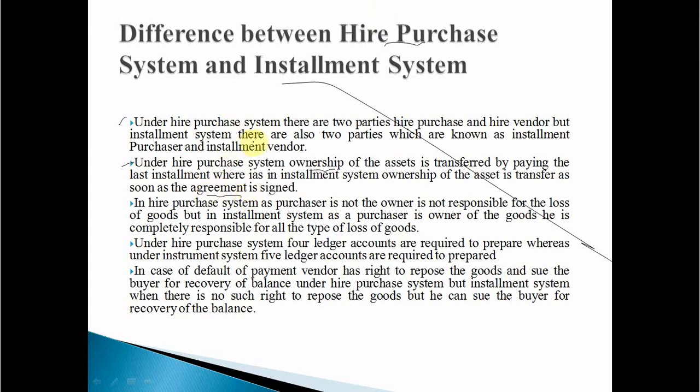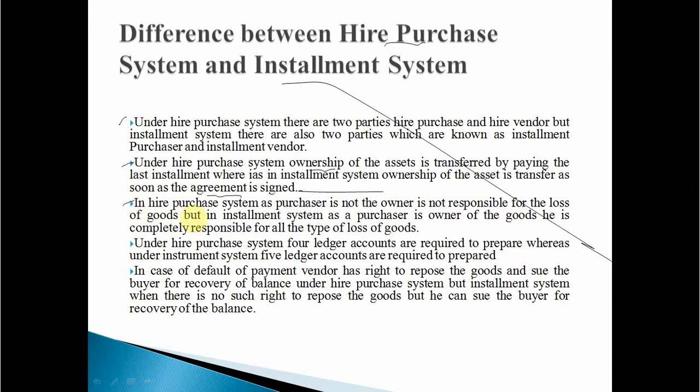So what is the difference here? Under the hire purchase system the ownership of the asset is transferred by paying the last installment, but in the installment system the ownership of the asset is transferred as soon as the agreement is signed. There is no need to wait till the last installment. As soon as the agreement is signed, the ownership gets transferred under the installment system. So this is the second difference.